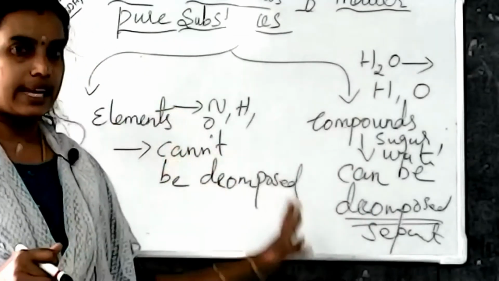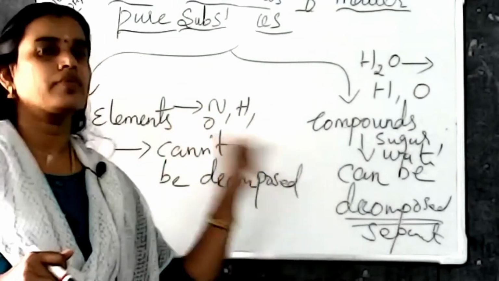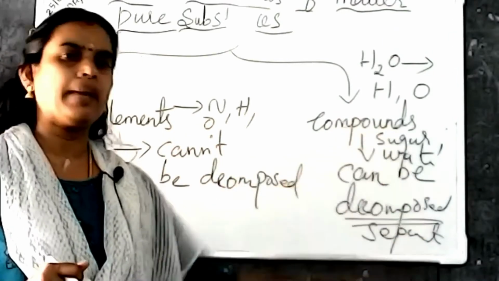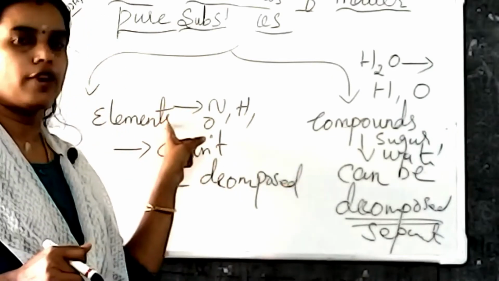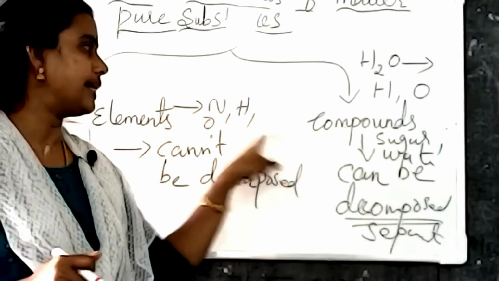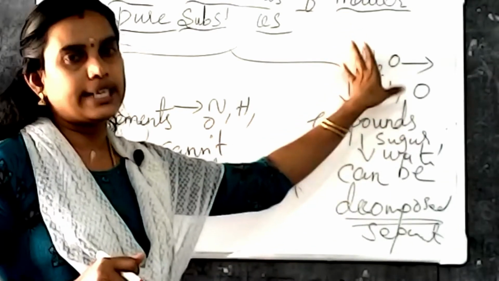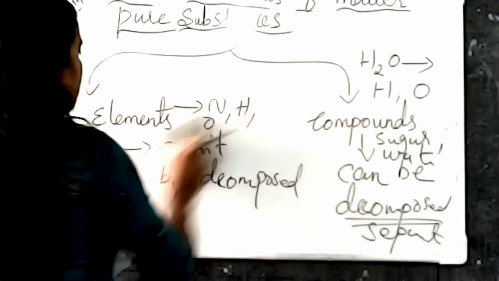Once again, repeating: what is the main difference between these two? Elements cannot be decomposed, but compounds can be decomposed. What are the examples? Elements, for example, nitrogen, hydrogen, oxygen. Compounds have examples like water, sugar, etc. Is it clear for you?